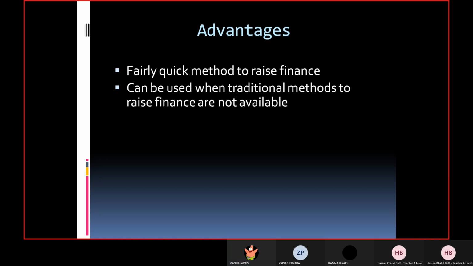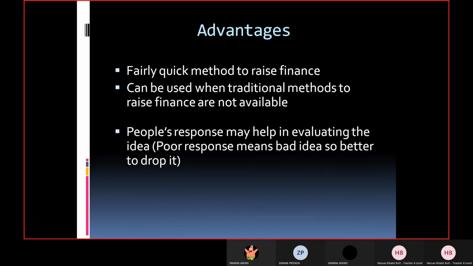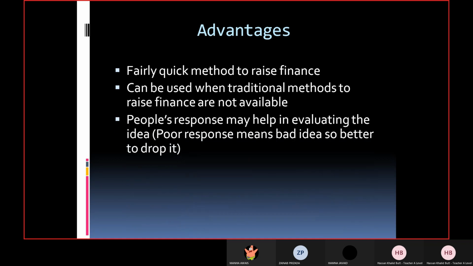Because great amount of risk is involved. There is no past track record of that business. So it's a new business. People may like it or may not like it. So complete uncertainty is there. So that is why it's highly risky for the banks to lend money. That's why traditional methods of raising finance are not available. So this is a suitable source of finance for such businesses. Okay, people's response may help in evaluating the idea.